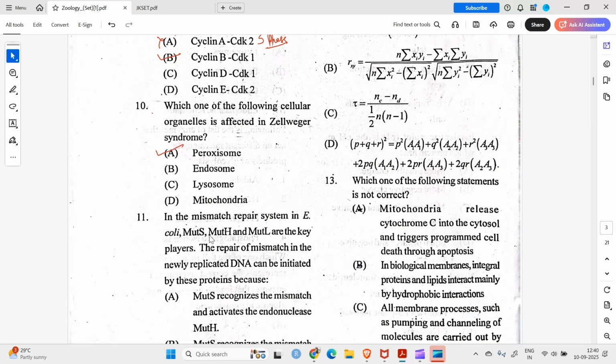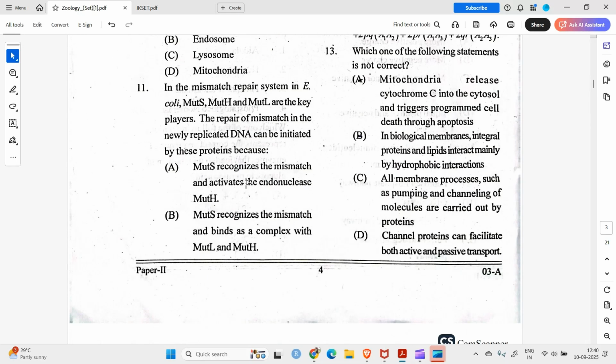Question number 11: in the mismatch repair system in E. coli, MutS, MutH, and MutL are the key players. Yes, the repair of mismatch in the newly replicated DNA can be initiated by these proteins, because MutS recognizes the mismatch and activates the endonuclease. MutH, it is somehow true, because MutS recognizes the mismatch and activates the endonuclease.